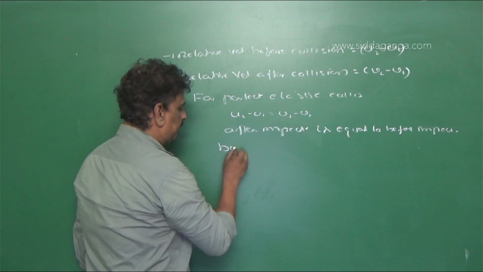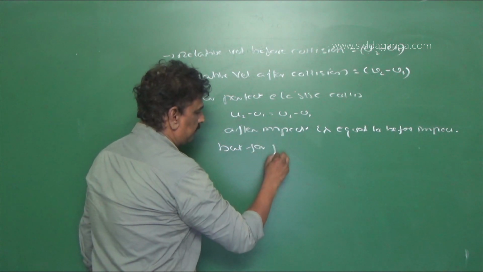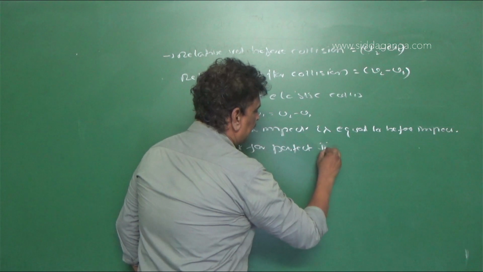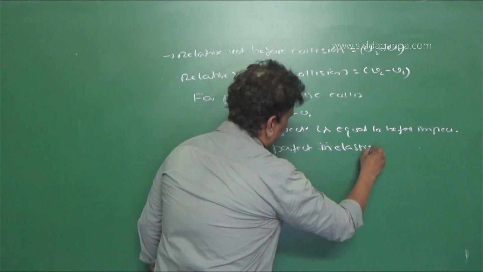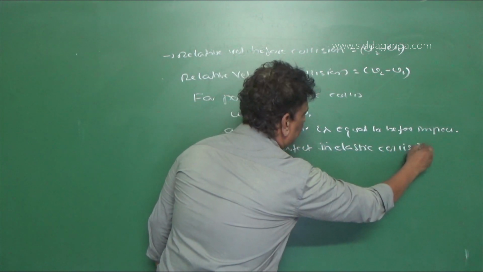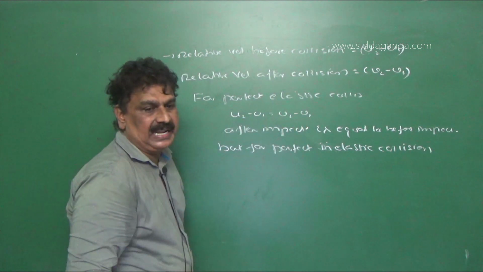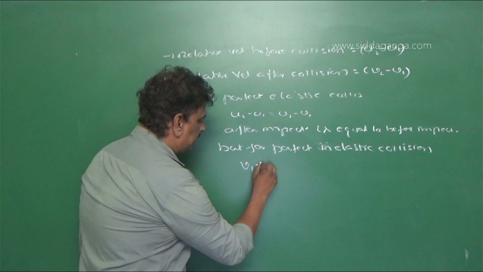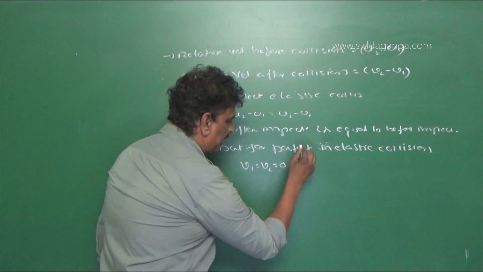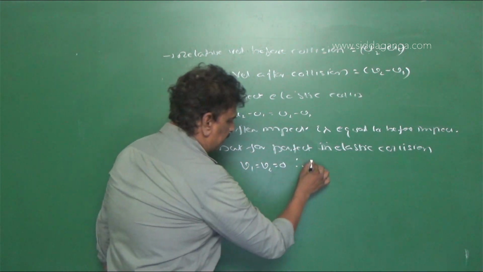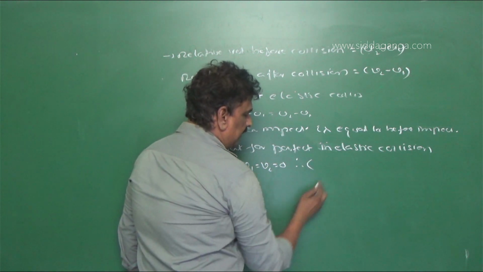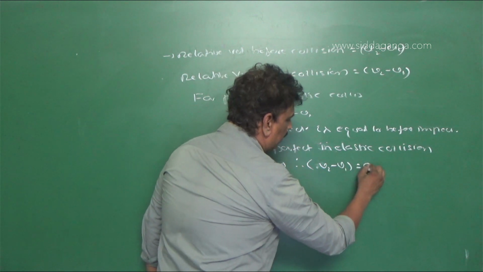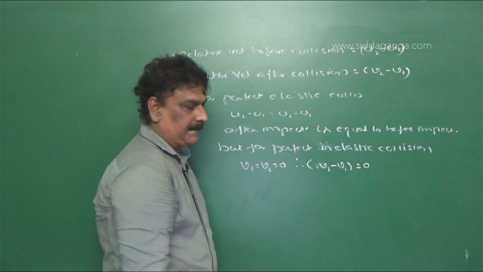But for a perfectly inelastic collision, v1 is equal to v2, therefore after collision the relative velocity, v2 minus v1, is equal to 0.